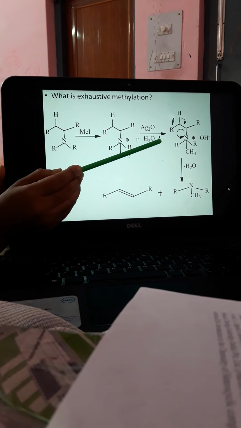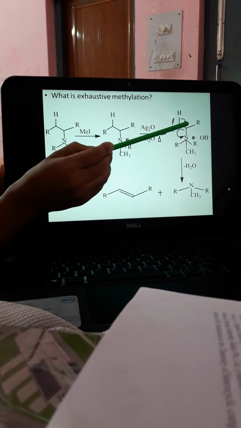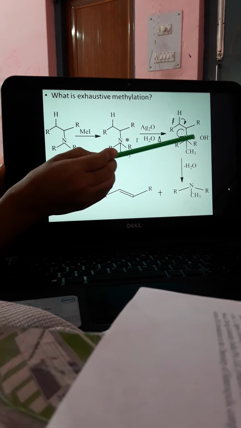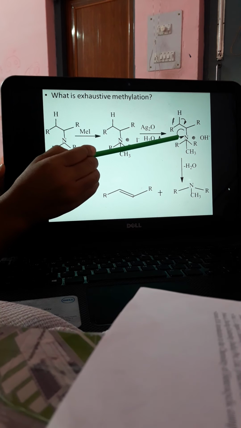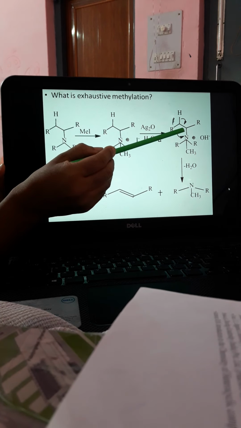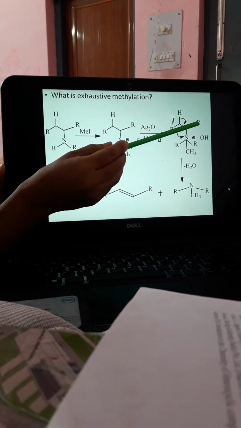Again, in presence of silver oxide, water and a little heat, the beta hydrogen will be liberated and the tertiary amine NR2CH3 will be removed, and with the liberation of H2O from OH minus, it generates RCH=CHR.